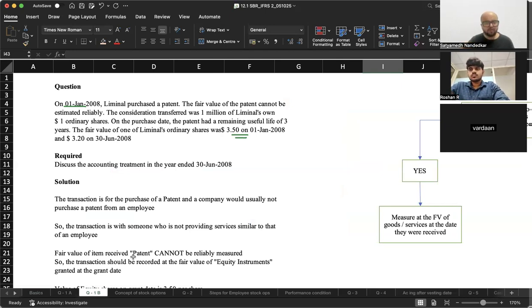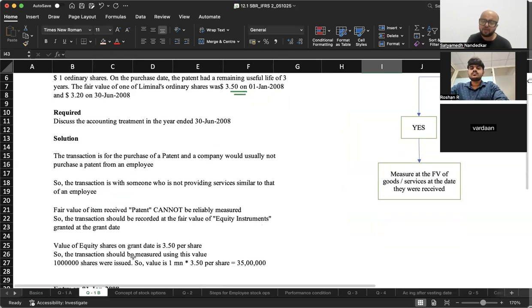The fair value of one of Liminal's ordinary shares was $3.5 on 1st of Jan 2008 and 3.2 on 30th June 2008. When did you receive the patent? You received the patent on 1st of Jan. So you will measure the transaction at 1 million ordinary shares into 3.5. Okay, that is how the transaction will be recorded.